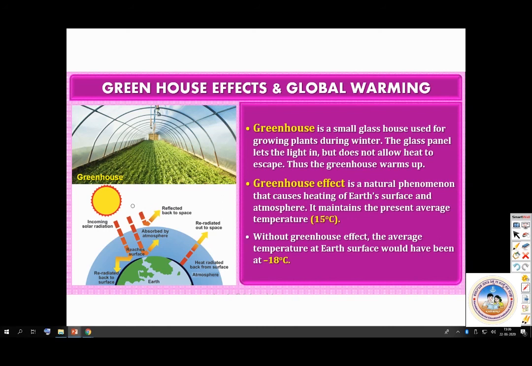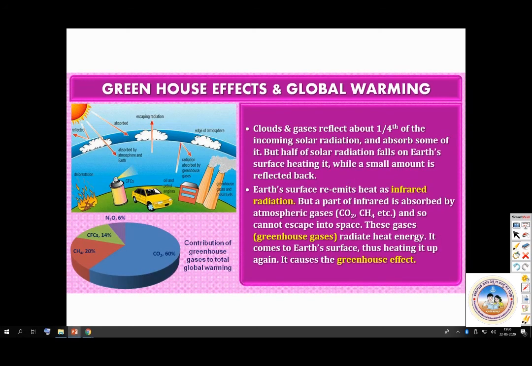But what is the problem now? So the cloud of gases reflect about 1/4 of the incoming radiation and absorb some of it. But half of solar radiation falls on Earth's surface, heating it, while a small amount is reflected back. The Earth's surface re-emits heat as infrared radiation, but a part of infrared is absorbed by atmospheric gases. Remember this.